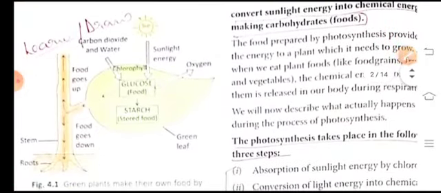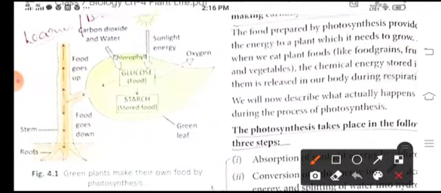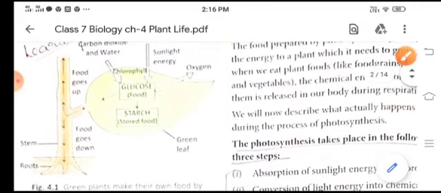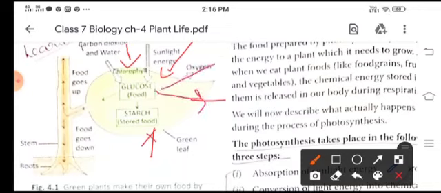Now here children, figure 4.1 shows the process of photosynthesis in green plants. So see here, this is a leaf. Now carbon dioxide and water from the atmosphere and the soil, then sunlight energy, then the green leaf or the chlorophyll is present here. So food is manufactured here in the form of glucose, and oxygen is given out in the atmosphere.